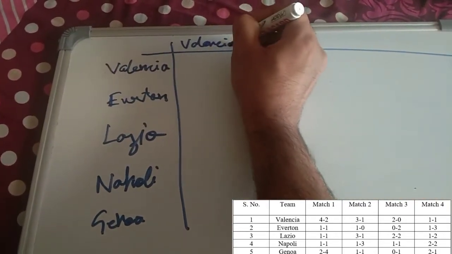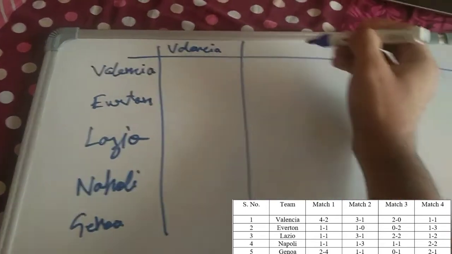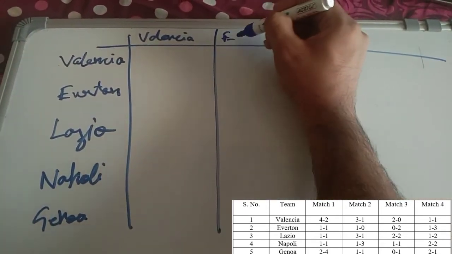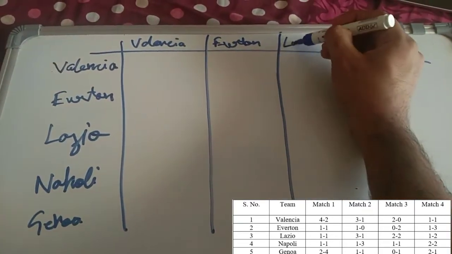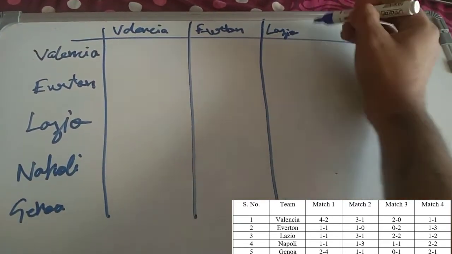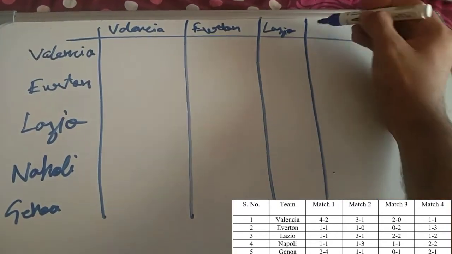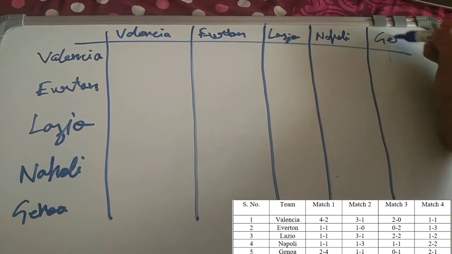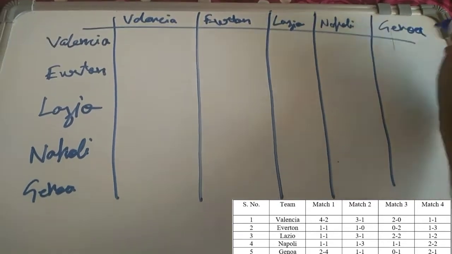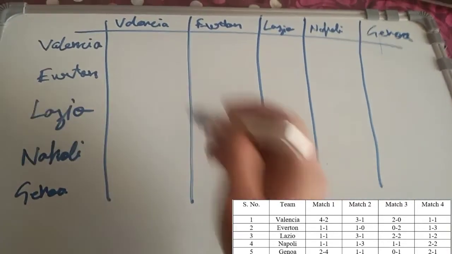Then again Valencia, Everton, Lazio, Napoli, Genoa. Okay, so this is the way how we make the games and tournaments table.